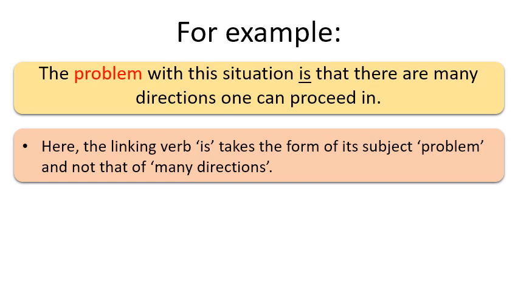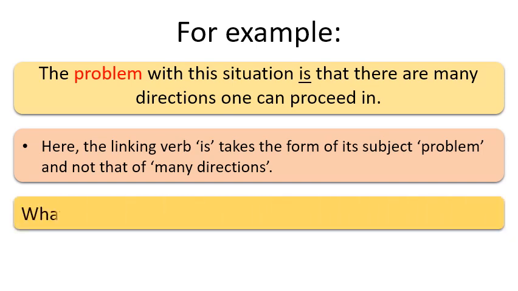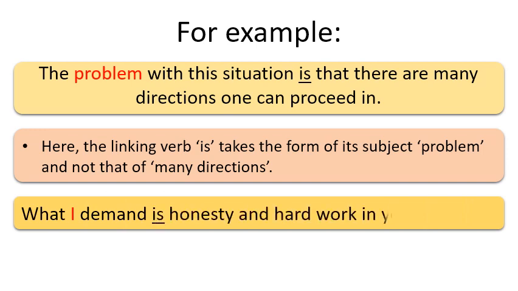So here the linking verb is takes the form of its subject, problem, not that of many directions. So here many directions is not a subject, problem is a subject, that's why we have used is here according to the subject. So same like with the other examples also. Let's see the other examples. What I demand is honesty and hard work in your job. So here the subject is I, and according to the subject we have used the verb is here.